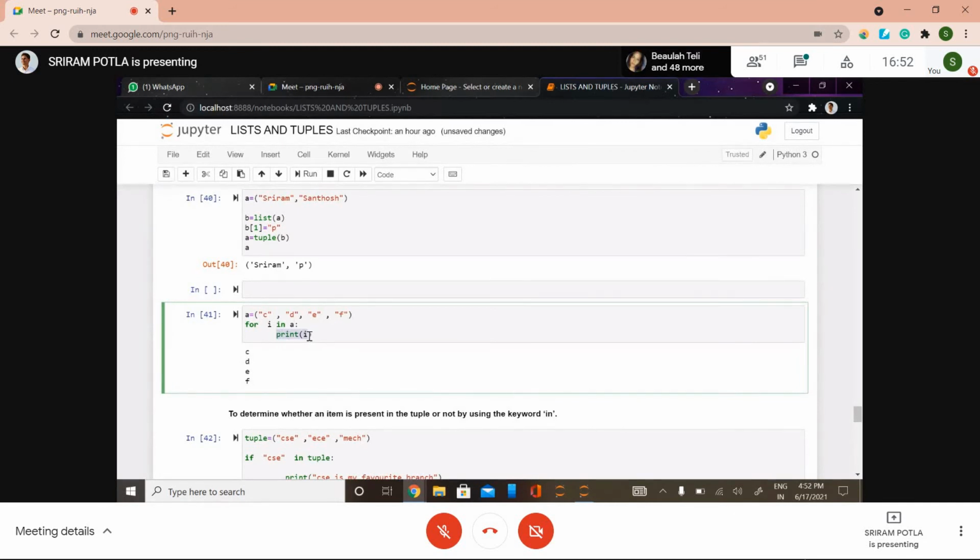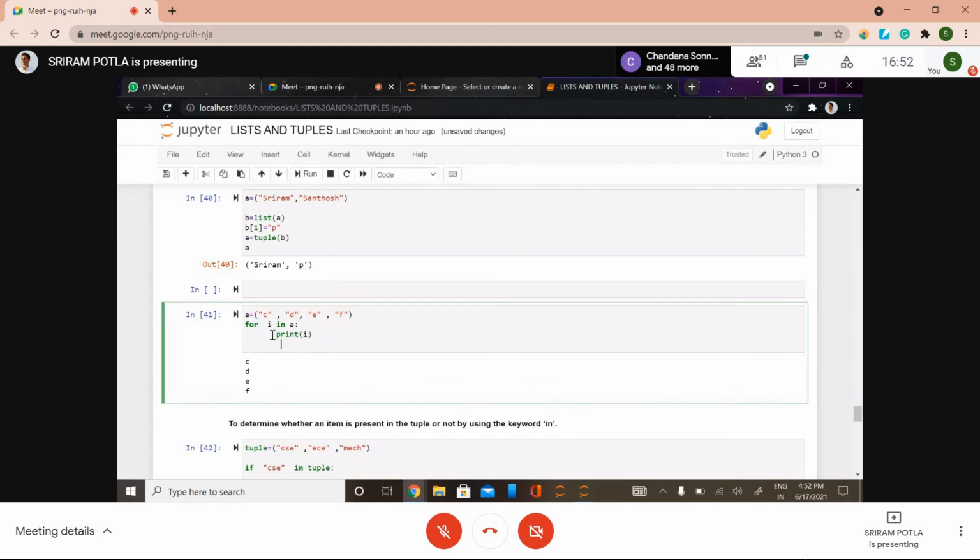Whether you want to print some certain statements or do certain operations, all could be done in this place. And here indentation is also a particular thing in Python. Is that clear? Simply what I did is I iterate through this whole tuple using for loop.